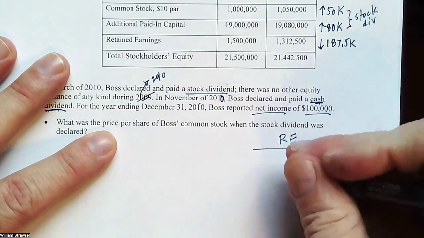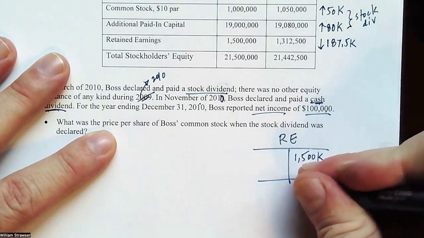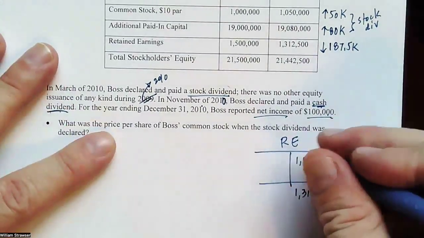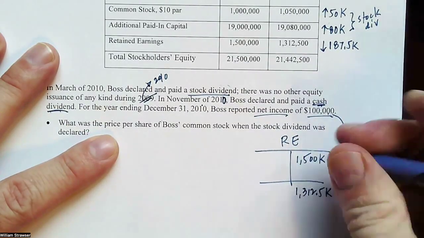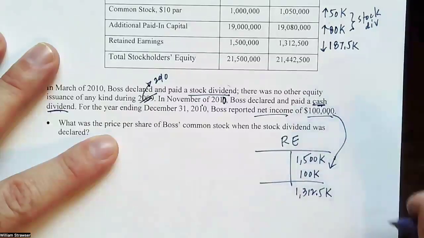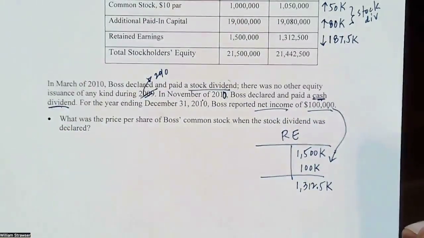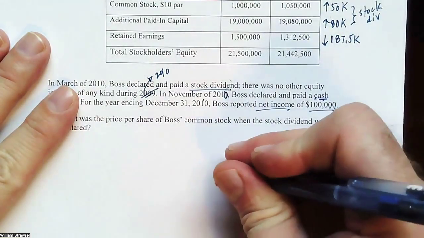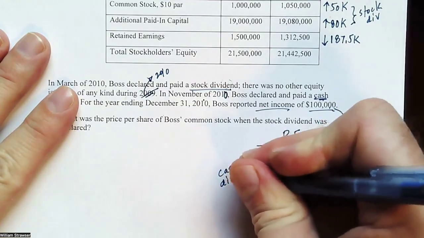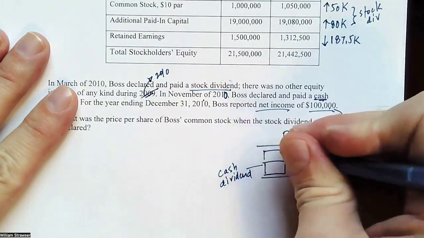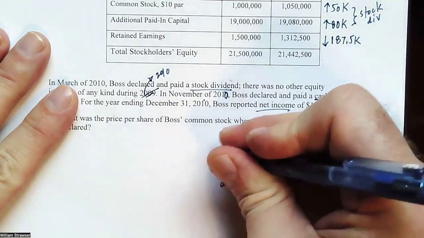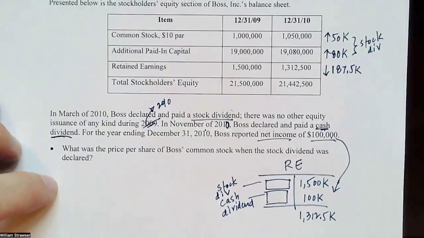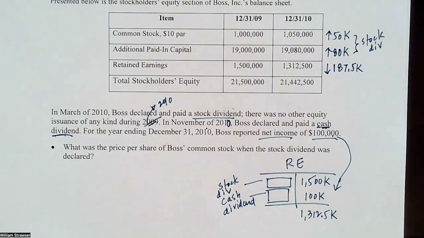It started off at 1.5 million, ended up at $1,312,500. And we know that there was net income of 100,000 that would close into retained earnings and increase retained earnings by 100,000. We also know that there was a cash dividend paid and a stock dividend paid. Right? So that's just from an account analysis, not even looking at what it's asking for.